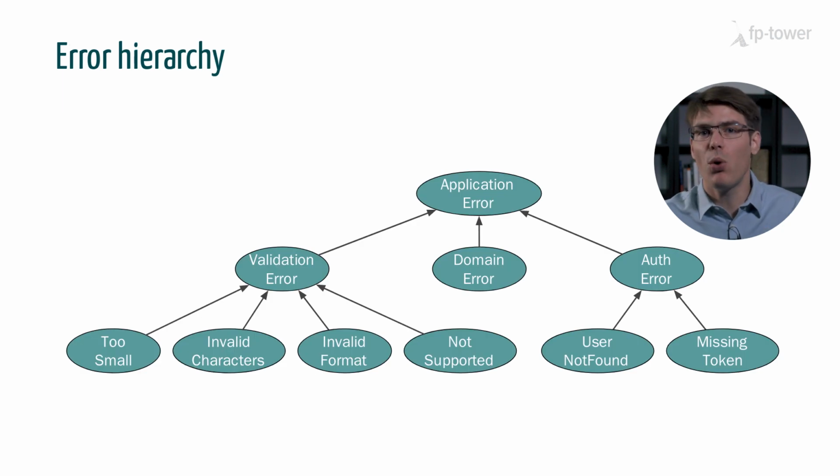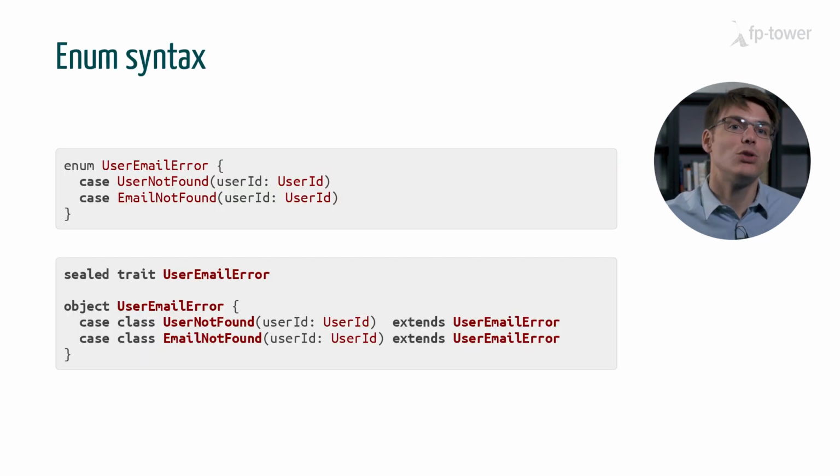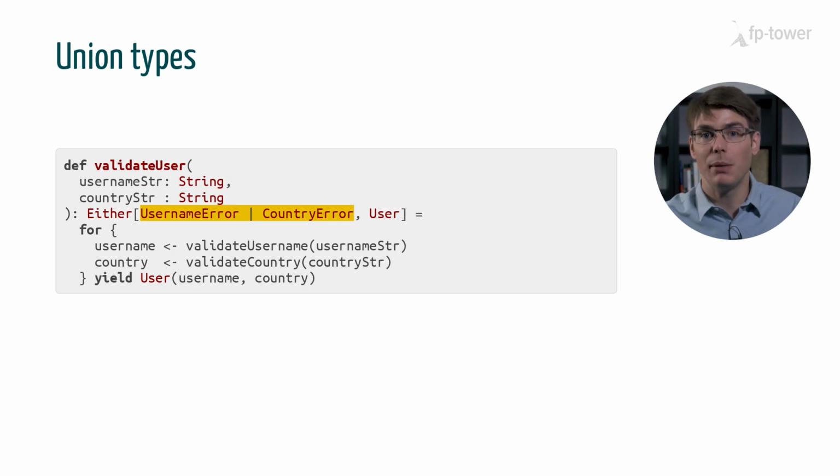We saw that there are a few ways to design an error hierarchy, and personally, I recommend keeping it as flat as possible. Additionally, Scala 3 is going to change a few things in this area. We'll have access to a much nicer syntax for creating custom enumerations, thanks to the enum keyword. And we'll be able to use union types to combine a few unrelated types together. I'm very curious to see how much this technique is going to be used in real-world practice.